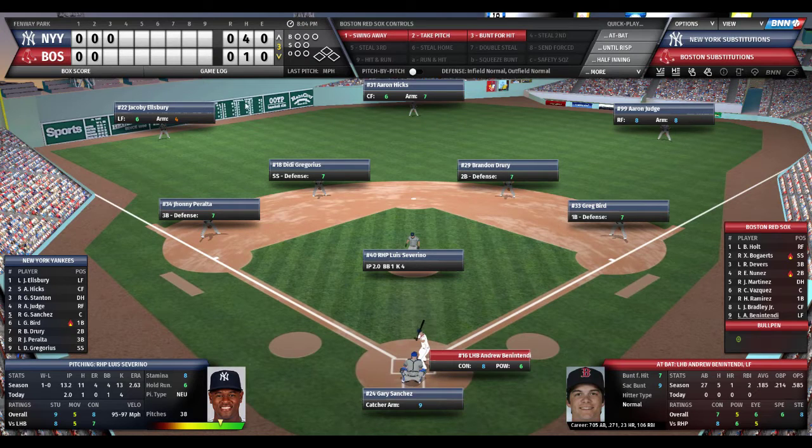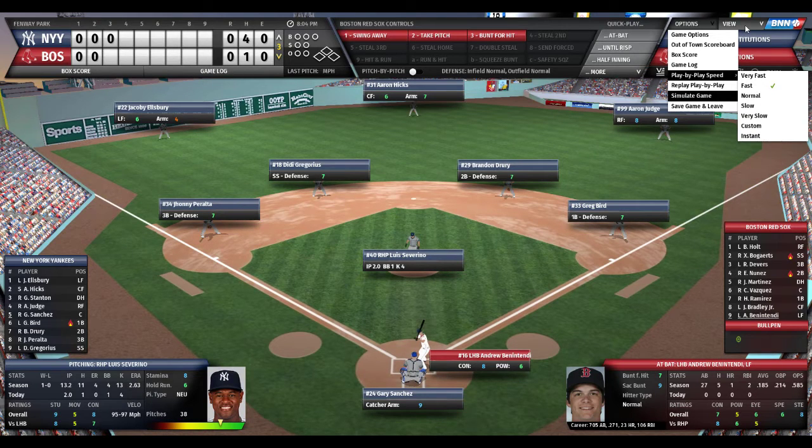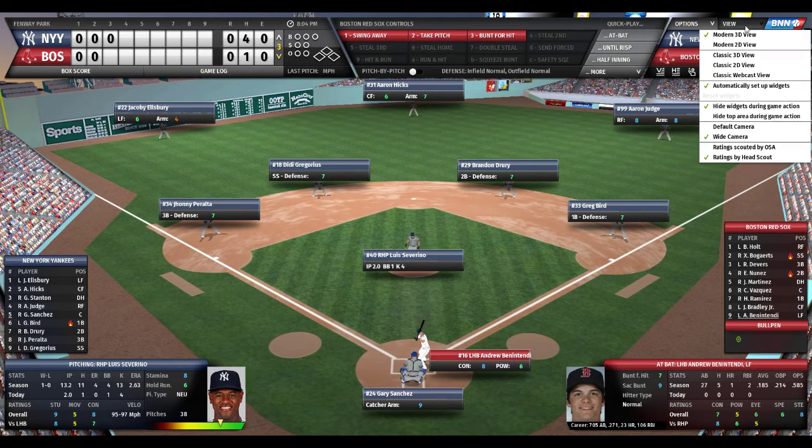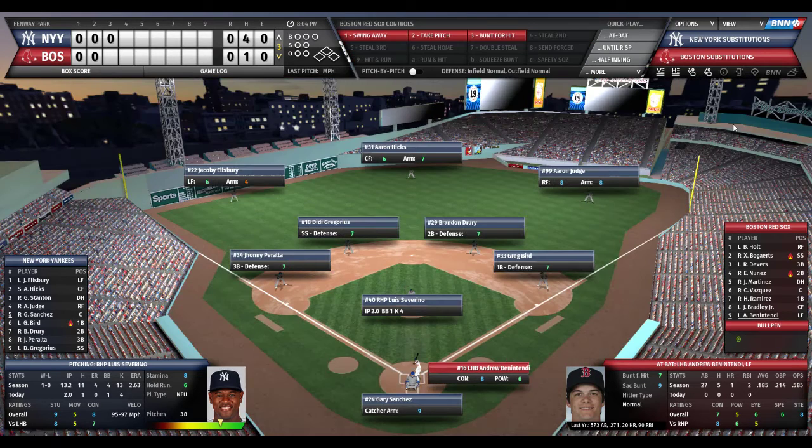So that's the only thing I didn't like: if there's a homer hit, we're not really going to see it. But this is the large view. And you can almost see the little Yankees right there on the chest area of Severino. And again, I'm going to change the view. Where is it? Default camera. So we're going to go back to the default just because if someone hits a home run, I do like to see it.